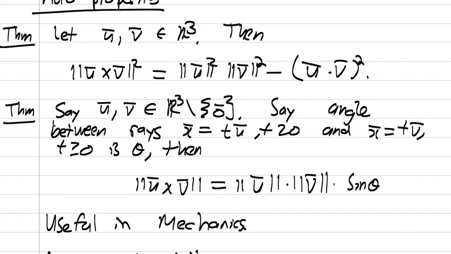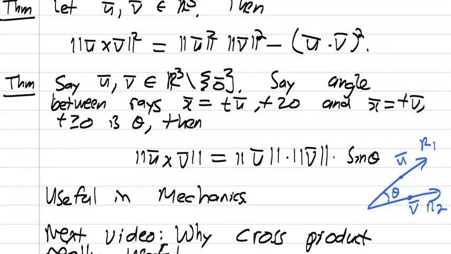So what we do here is we form two rays. Ray 1 passes through point U. Ray 2 passes through point V, and the angle between the rays is theta. Then the norm of U cross V has a geometric meaning. It is the norm of U times the norm of V times sine theta, where theta is the angle between the rays. This is quite useful in mechanics.